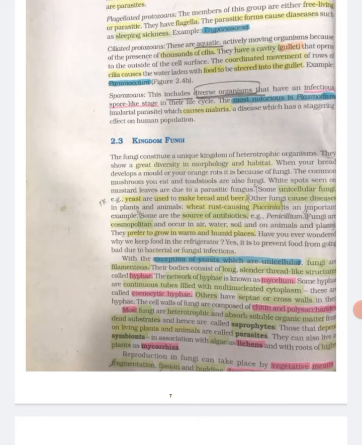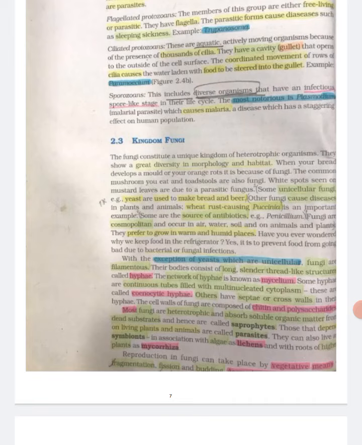Most fungi are heterotrophic and absorb soluble organic matter from dead substrates and hence are called saprophytes. Those that depend on living plants and animals are called parasites. They can also live as symbionts in association with algae as lichens and with roots of higher plants as mycorrhiza.